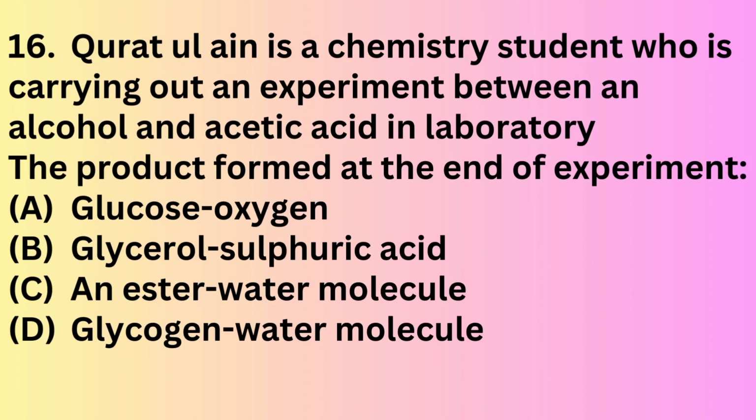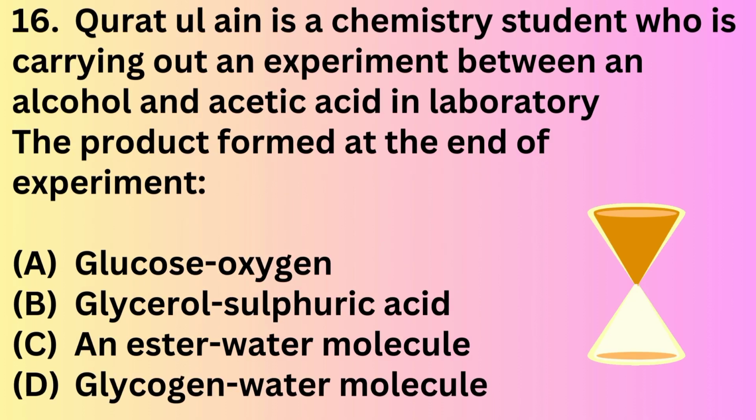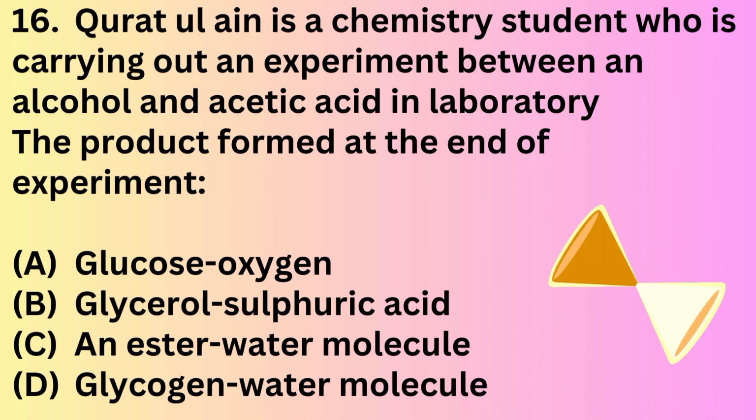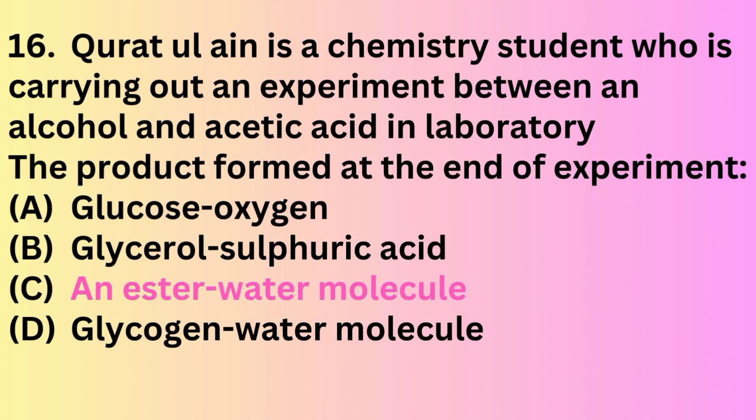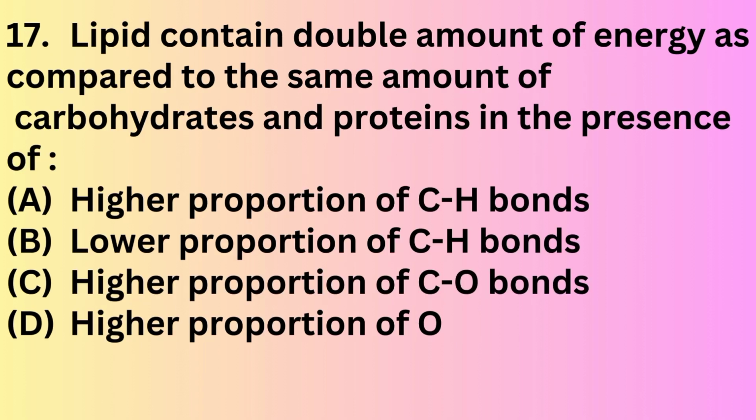Question number 16. Puratul Ann is a chemistry student who is carrying out an experiment between an alcohol and acetic acid in the laboratory. The product formed at the end of the experiment is? The correct answer is an ester and water molecule.